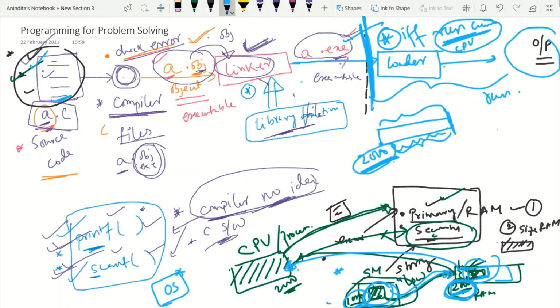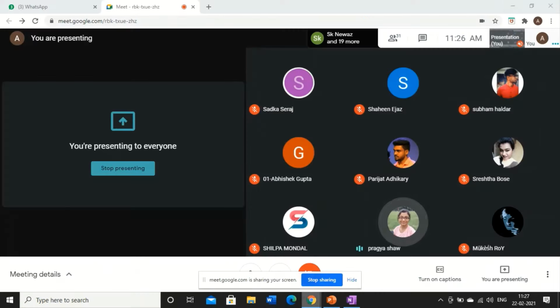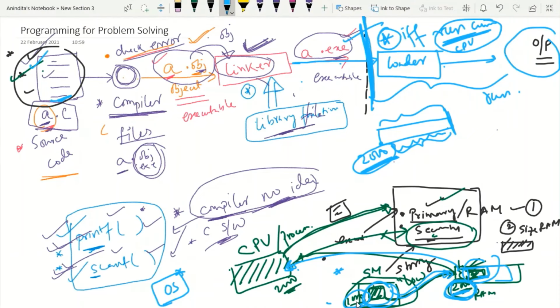Any question? Yes, everything is kept in the secondary memory, and only the exe file will be loaded into the RAM. That is the point. RAM only deals with the exe file. Now you need to execute it.